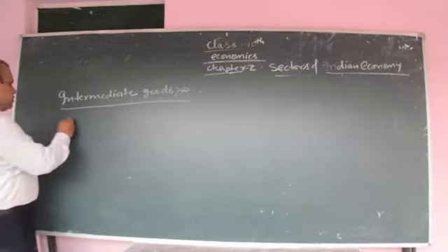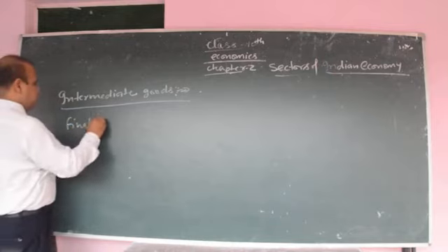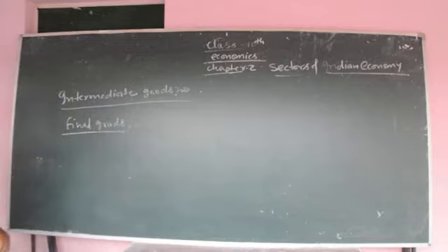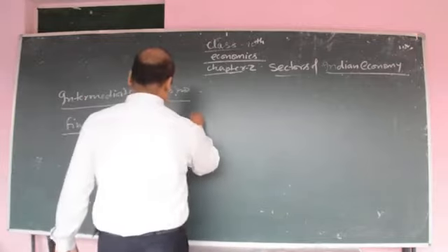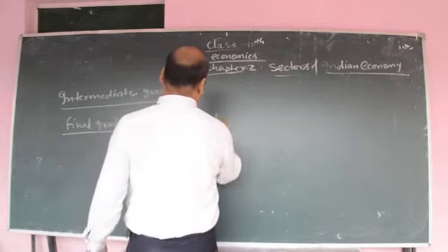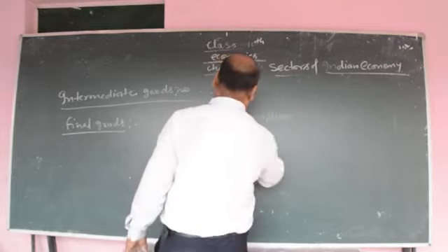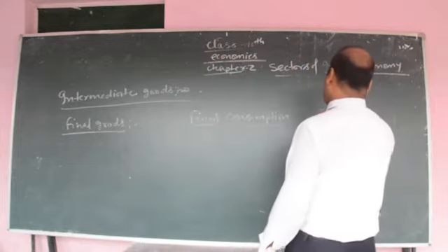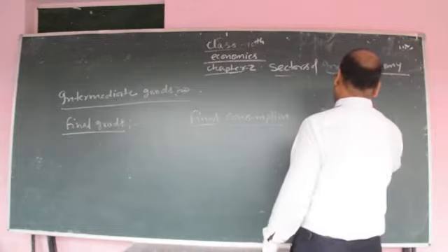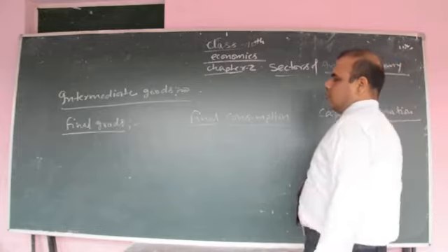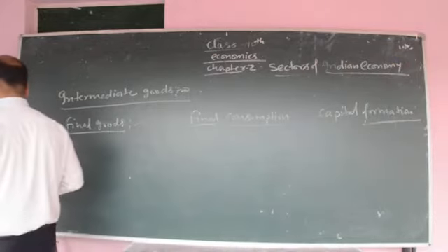Now final goods. Final goods are those goods which are used either for final consumption or for capital formation. Used for final consumption or for capital formation. These are final goods.